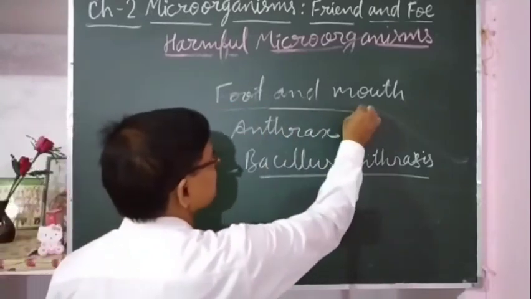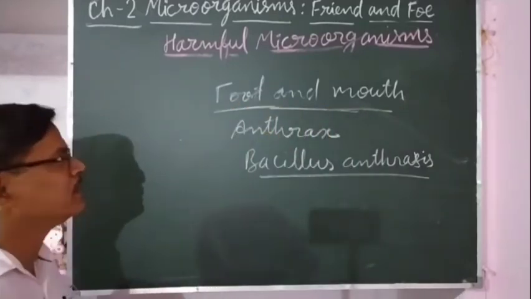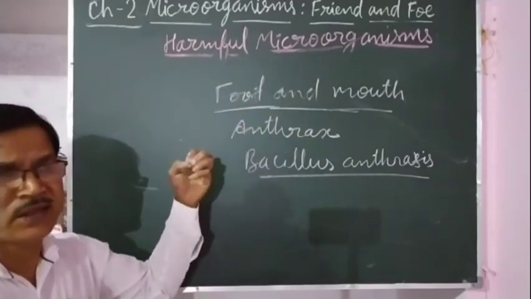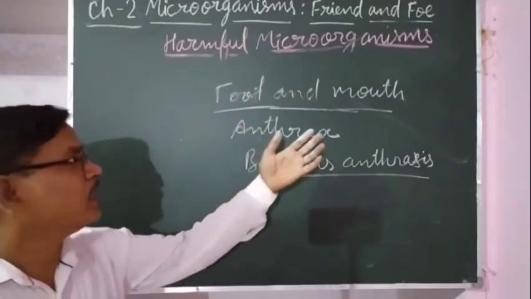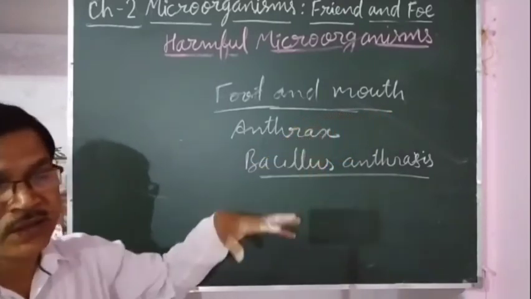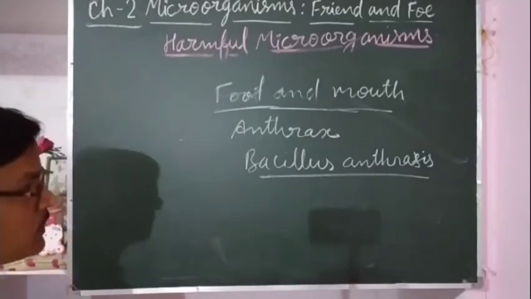Foot and mouth disease is a viral disease, and in this disease the animal is not able to eat anything. The mouth gets affected, and foot means the hooves of the animal also get affected. So that animal is not able to walk, and has difficulty in walking also.